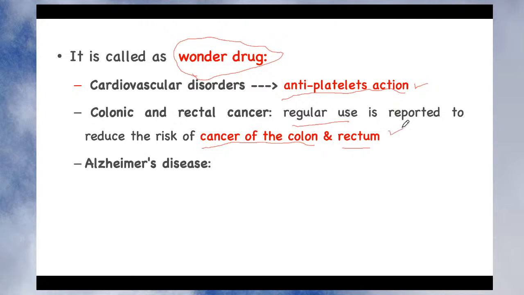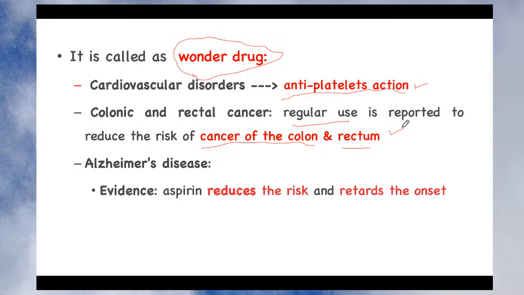Then the third good action is seen in the case of Alzheimer's disease. There is evidence which shows that aspirin reduces the risk and retards the onset of Alzheimer's disease, isn't it? Maybe the mechanism could be that because it has antiplatelet action, it may produce thinning of the blood and increase the blood supply to the brain.